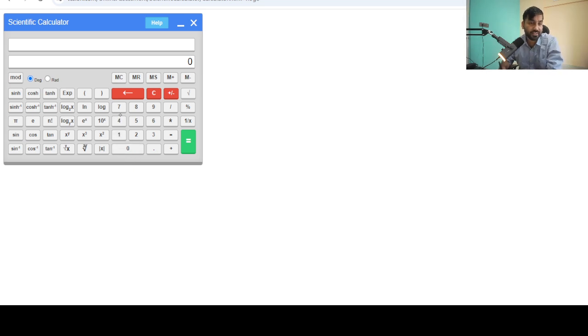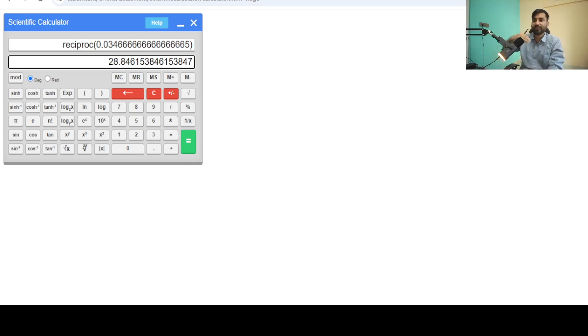So the very first thing that we have to do is 4 by 3. Then multiply with 0.026. Okay, that work is done. Then press the 1 by x, it will give you the inverse. Again press the equal sign. Many times if you press equal sign it does not matter, but you have to press equal sign. This is a big error, right?